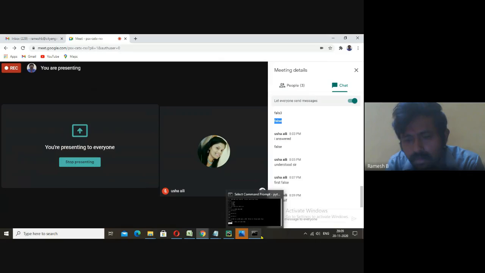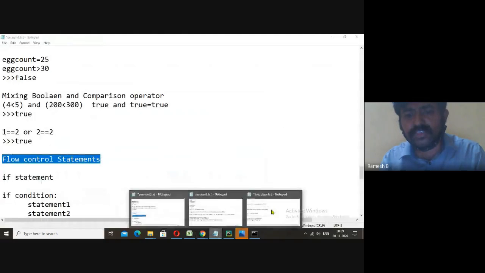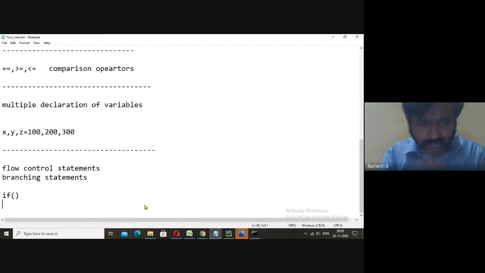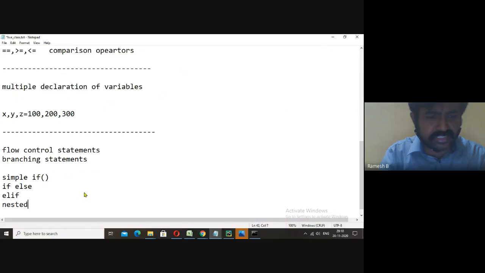Good, Usha. I'll come to this notepad. I'll type here if. This is known as simple if. The next thing is if else. The next thing is else if ladder. Here it is elif. Similarly, we will be having nested if. All these are branching statements.